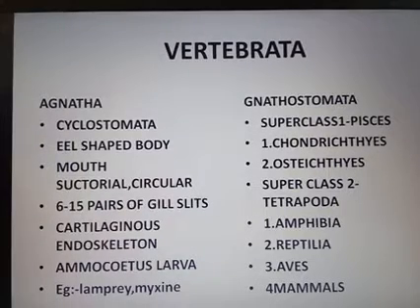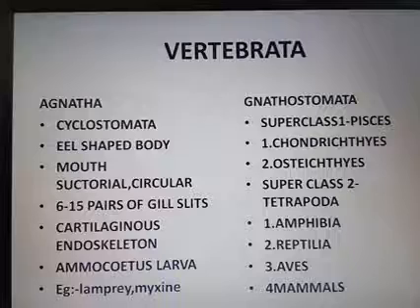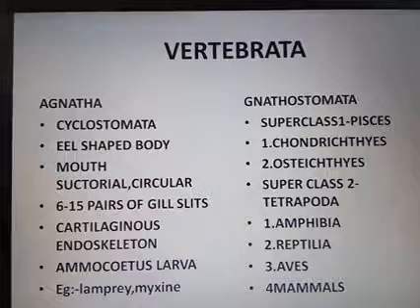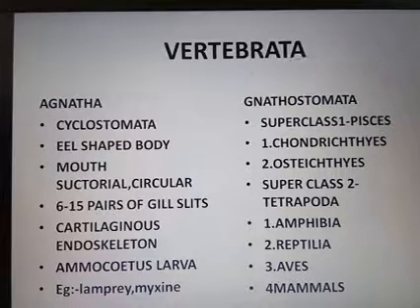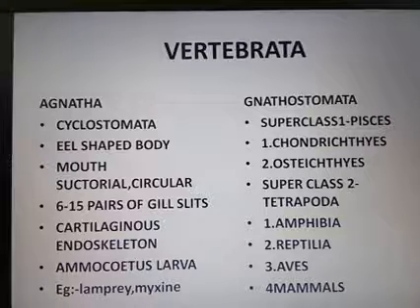They have a distinct head containing well-developed sense organs of smell, sight and hearing, but they lack jaws. That's why the name is Agnatha. Agnatha means jaw-less. The next group of Vertebrata is Gnathostomata.